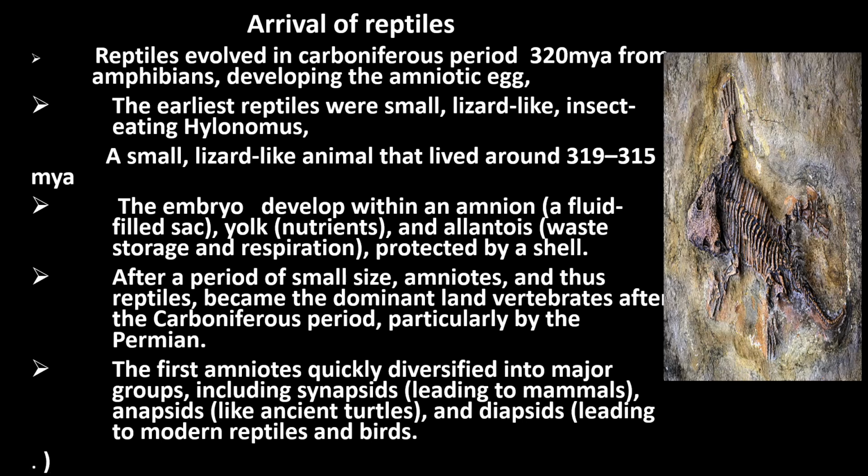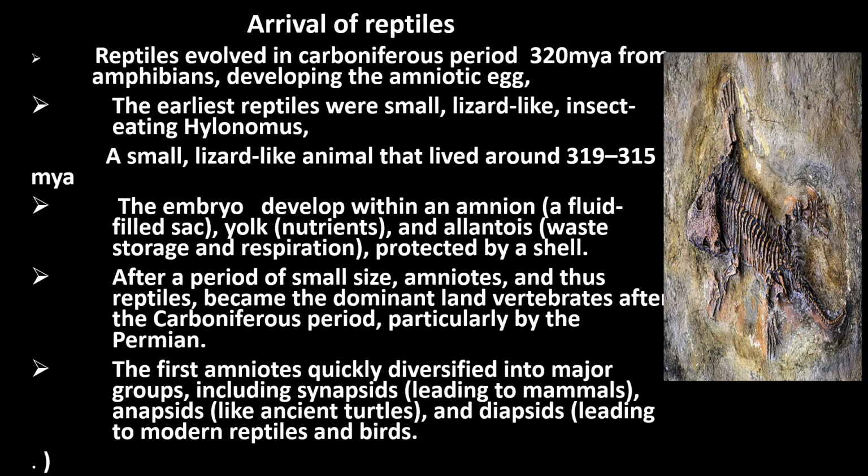After that, reptiles arrived. Reptiles evolved in the Carboniferous period about 320 million years ago from amphibians, and they had the amniotic egg, particularly in egg-laying animals.